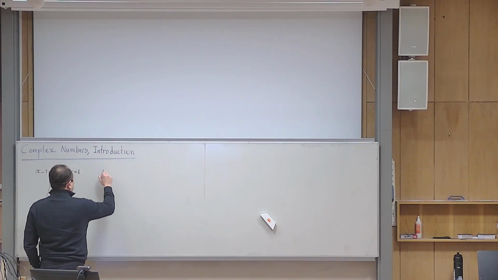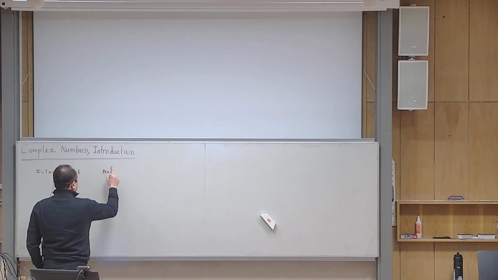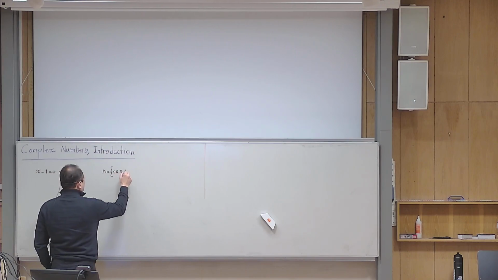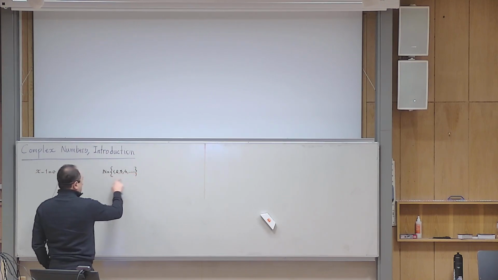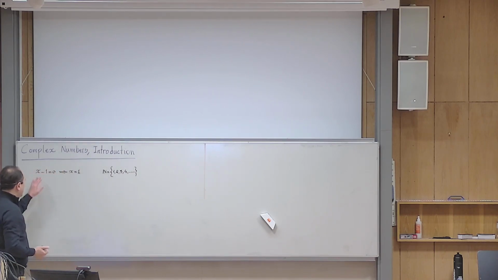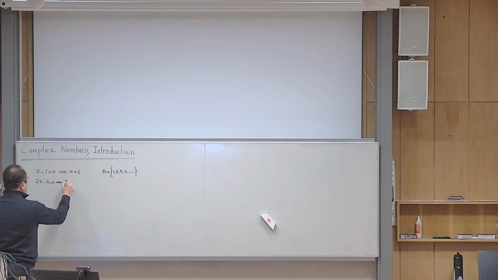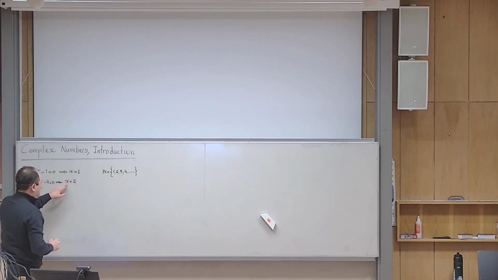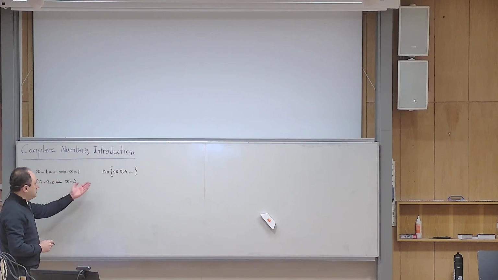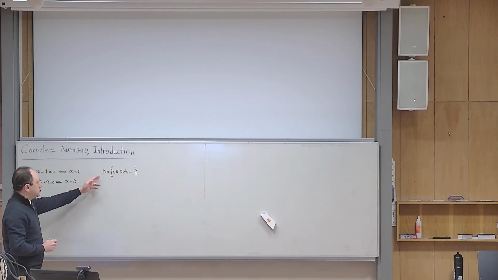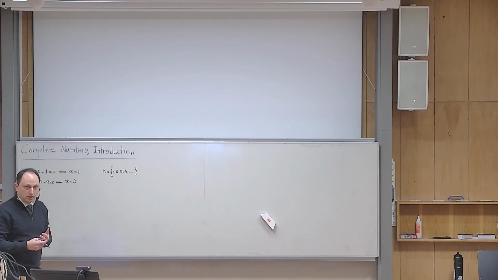We had a set of numbers, the set of natural numbers, starting from 1, 2, 3, 4, etc. This set was enough to solve this equation, because if I solve that equation, I get an answer which belongs to the set N. But then you immediately realize that this set is not enough for solving all possible polynomial equations.